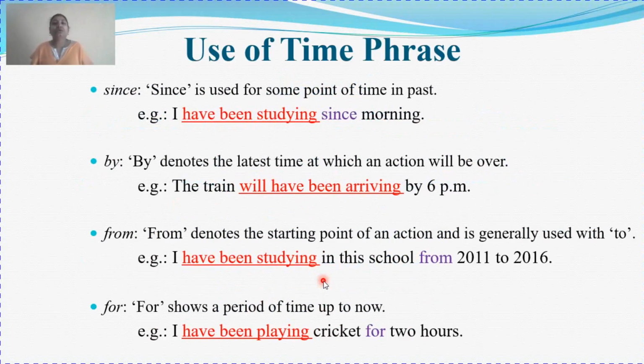Now, as I mentioned, for perfect continuous tenses, we use different time phrases. So what are the time phrases and how do we use them? Generally, a time phrase is made using prepositions like since, by, from, and for. It is very important to understand the difference between all four prepositions. This is where we make maximum mistakes.